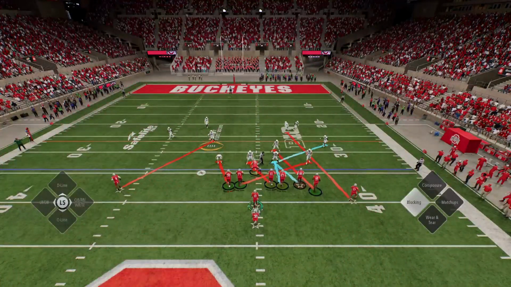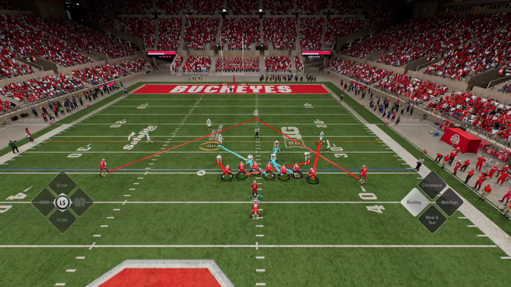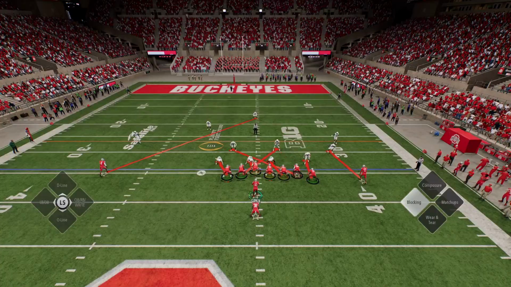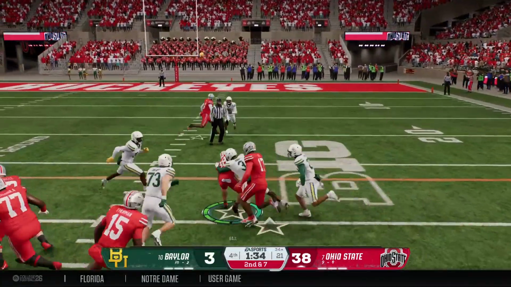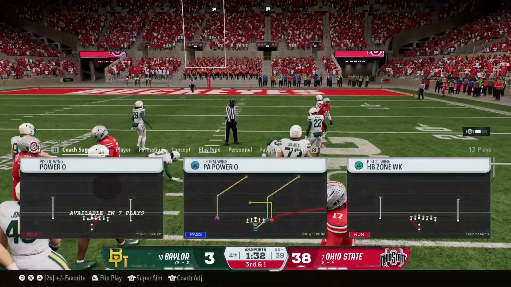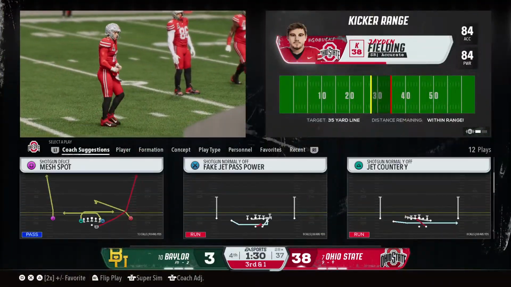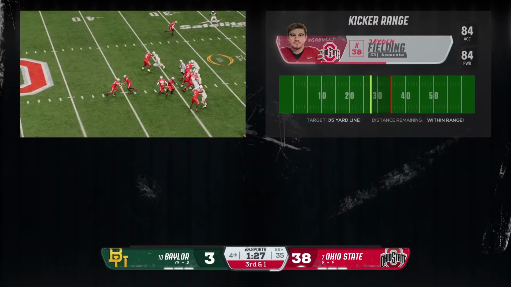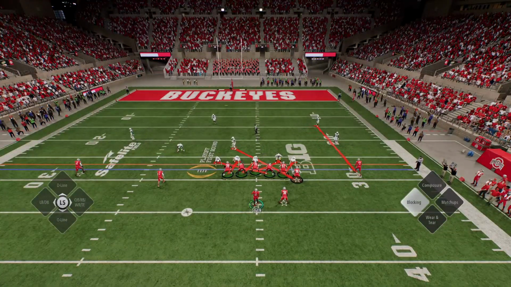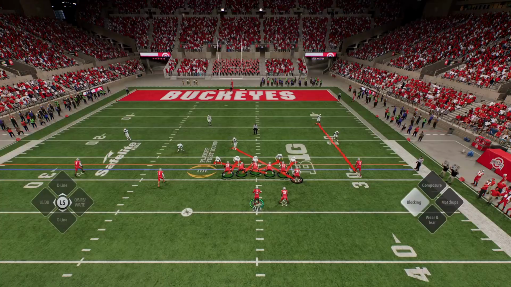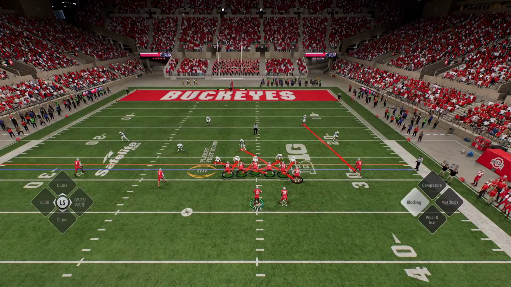Defense does a really nice job here of being able to contain that run game. Held him just at 2 yards. Chris, to me, this changes the playbook a little bit now for the offense. The guy calling the plays at 2nd and 8, that's a different deal. Now he's probably thinking about going through the air instead of staying on the ground. So it's 3rd and short from the opponent's 28. Let's see what the play call is here. They're already in field goal range, but thinking about the end zone.